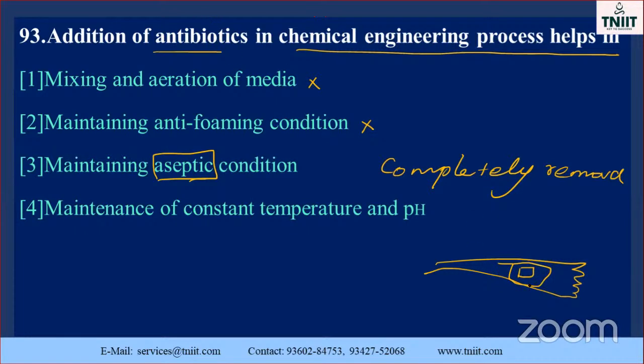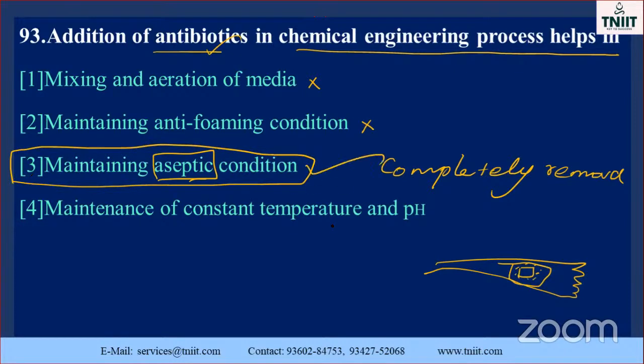When we use antibiotics, the surrounding area has so many microorganisms present, isn't it? They can be removed by the introduction of antibiotics. So aseptic conditions are maintained. So this is the correct answer, my dear. Maintain constant temperature and pH? No, it will not be like that. When you are using antibiotics in a chemical engineering process, it helps in what?